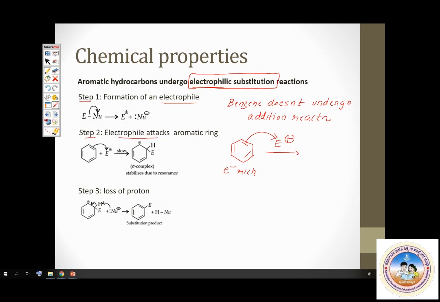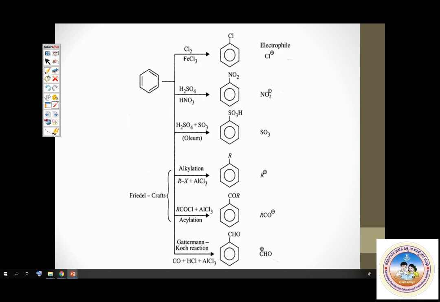Okay, next. Now let us look at some examples of electrophilic substitution reactions. These are all some common examples. First one is chlorination, or halogenation in general. You get chlorobenzene. Next reaction is nitration, where you treat benzene with concentrated nitric acid and sulfuric acid.